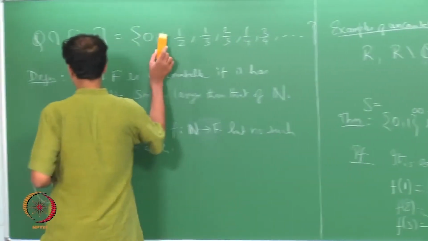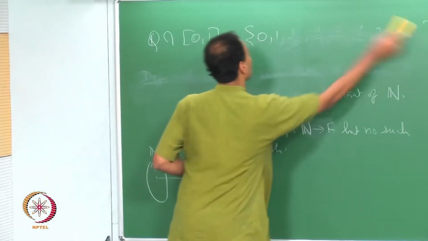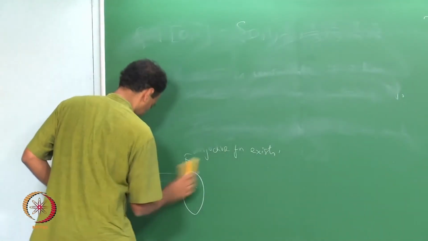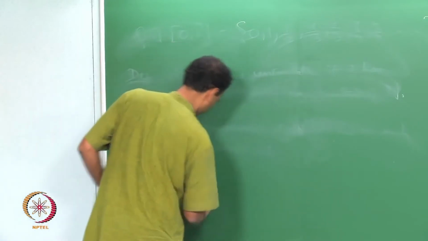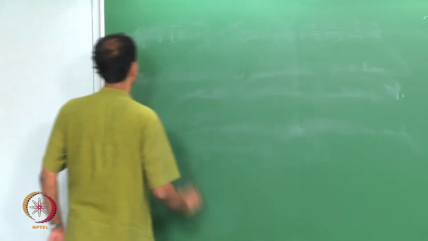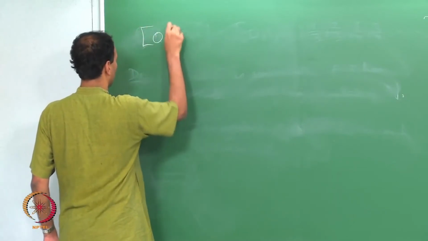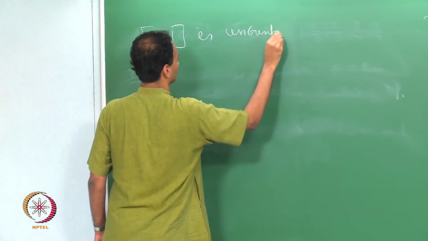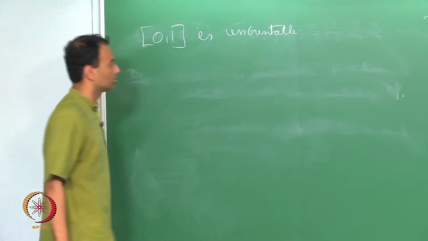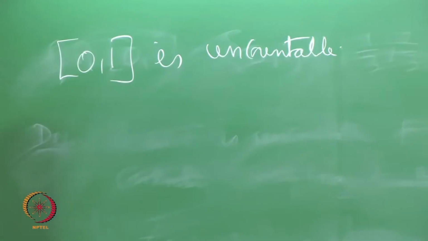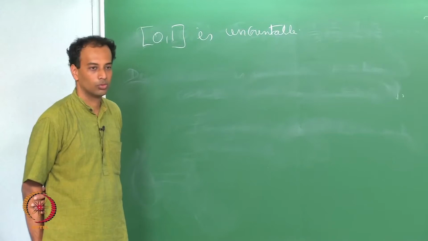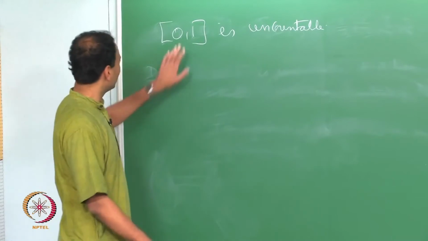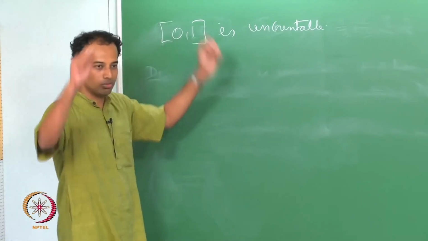So, for example, if you want to prove that the closed interval 0 1 is uncountable, what do I do? Convert each number to a binary string. Yeah, you can do that, right. So, this includes all the numbers between 0 and 1, boundaries included.